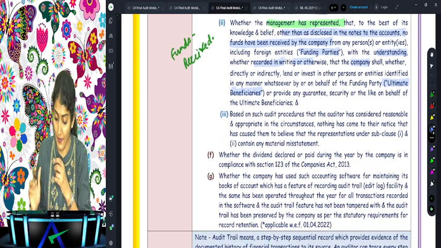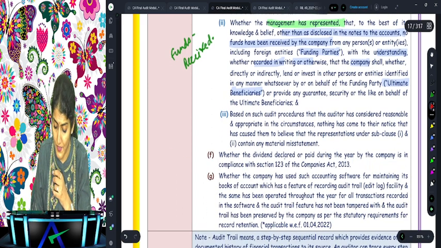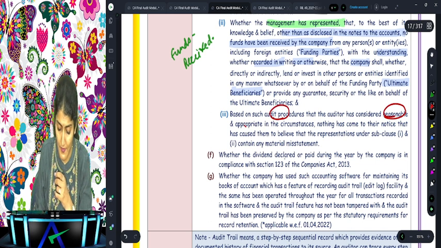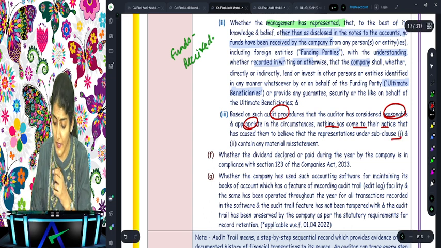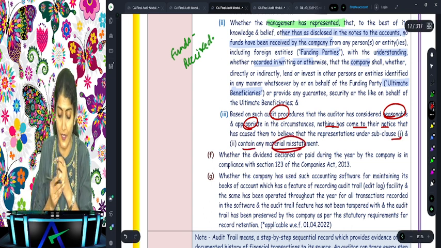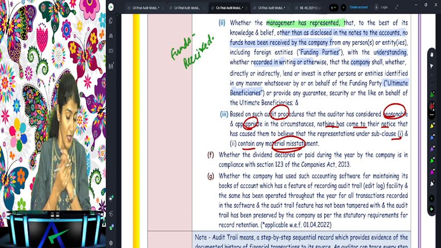And then what is E3? Based on the audit procedures that the auditor has considered reasonable and appropriate, nothing has come to their notice that has caused them to believe that the representation under E1 and E2 contain any material misstatement.